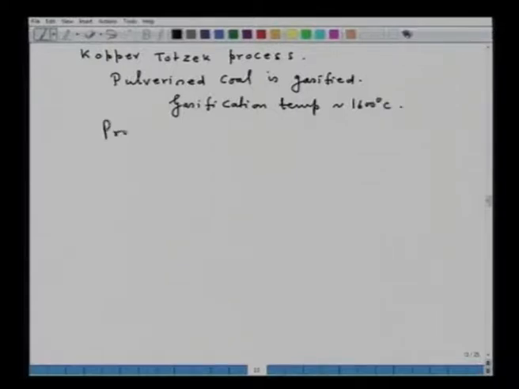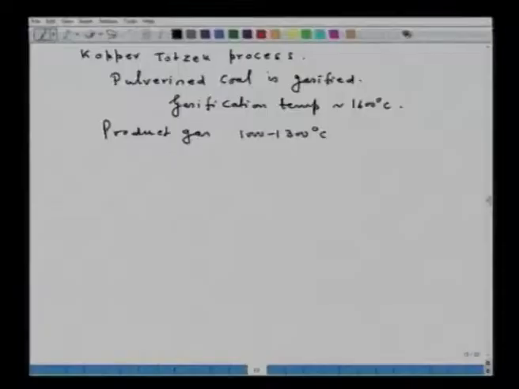Product gas is discharged at around 1000 to 1300 degrees Celsius. Now remember, when you have very high gasification temperature, then ash will be in the liquid form, the slag will form. So accordingly, the disposal of slag is also an important issue.